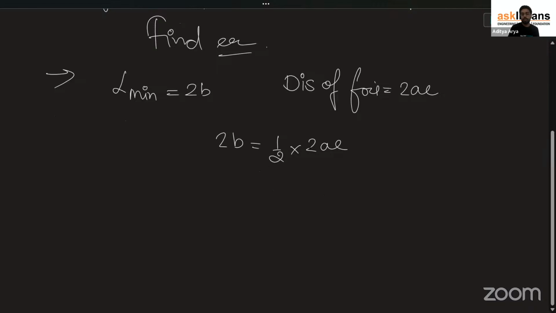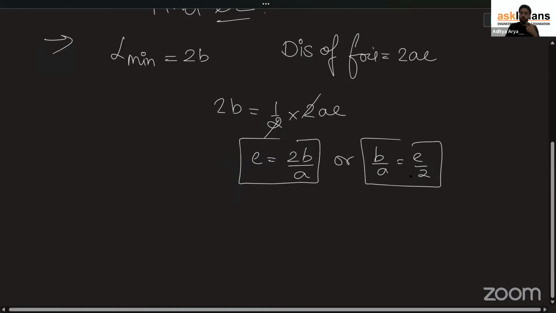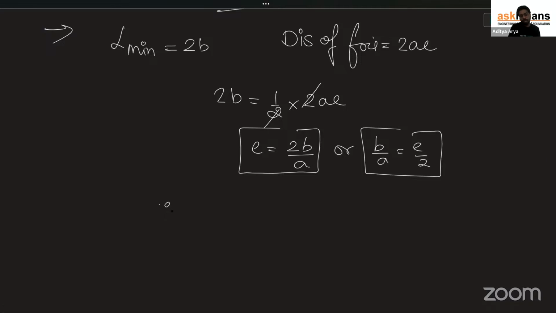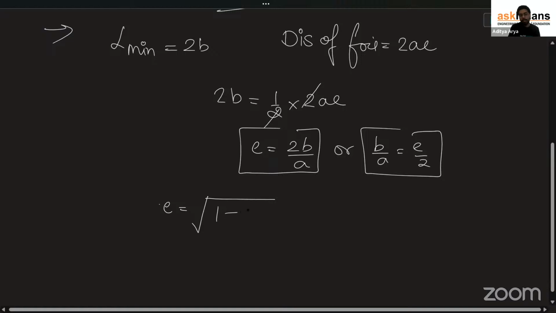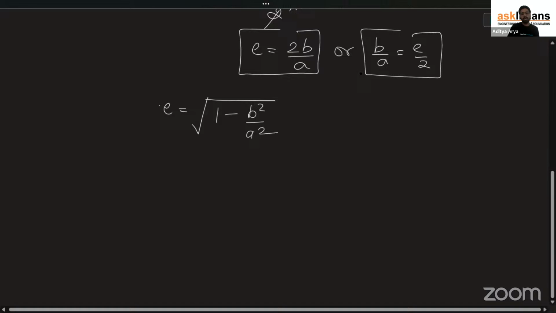From here, what relation are you going to have? 2 and 2 get cancelled, and from here, e is equal to 2b by a, or you can have another relation which is b by a is equal to e by 2. Now, do we have any relation between a, b, and eccentricity? Yes, there's a formula. e is equal to under root of 1 minus b square by a square. If you know this formula and this basic meaning, what is the distance between foci and what is the length of minor axis, now we are done.